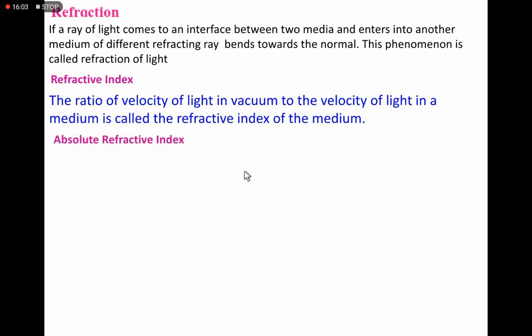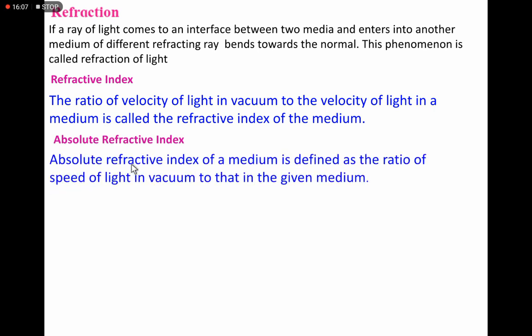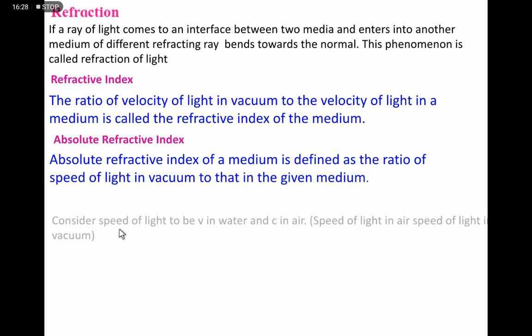Even the absolute refractive index, the definition is there. Absolute refractive index is the ratio of speed of light in vacuum to that of the given medium. Means when light goes from one medium to another medium, the ratio of the speed of light will give us the refractive index.